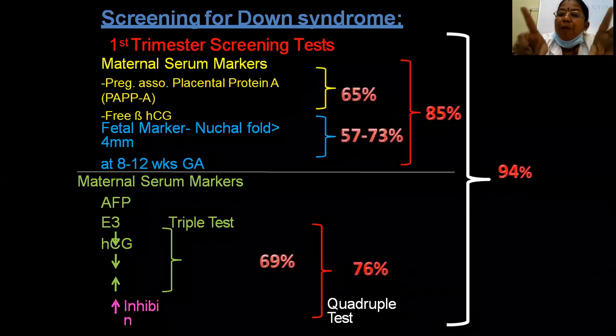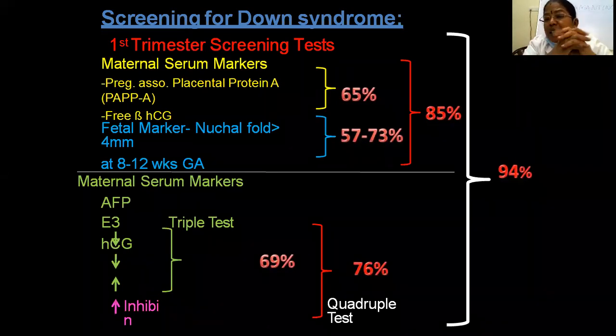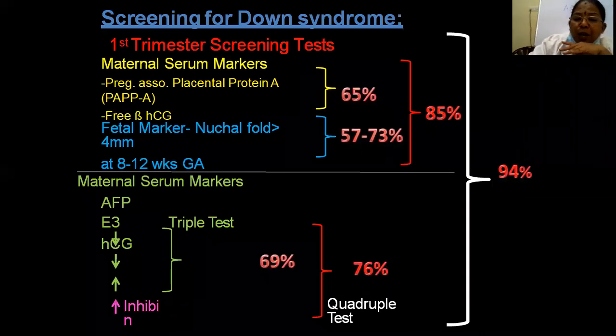When we combine both the tests, the sensitivity is around 85%. These screening tests are to know the chromosomal abnormality, and the most important is trisomy 21. This is done at 11.5 to 13.6 weeks. When we do ultrasound, if there is an absent nasal bone or an increased nuchal thickness more than 3 to 4 millimeters, this can be suggestive of a baby with Down syndrome. Then we should go for further testing.